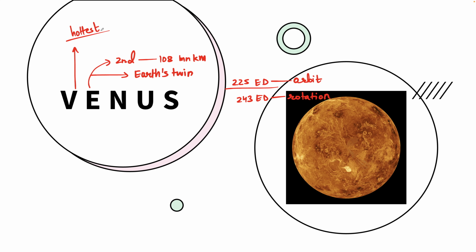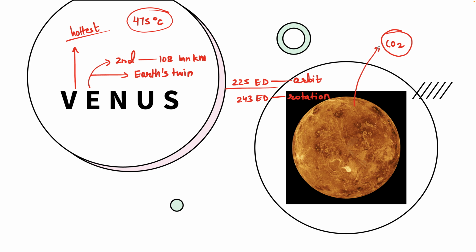A unique fact about Venus that one must remember is that this is the hottest planet in our solar system with a surface temperature of 475 degrees Celsius. The atmosphere of Venus is so thick and toxic because it is filled with carbon dioxide, and therefore it acts as a greenhouse trapping heat.